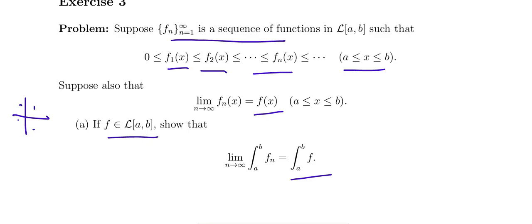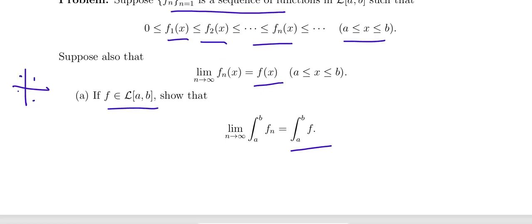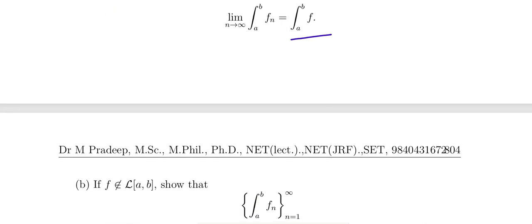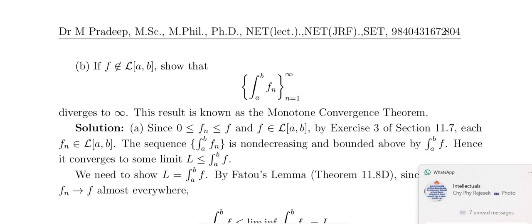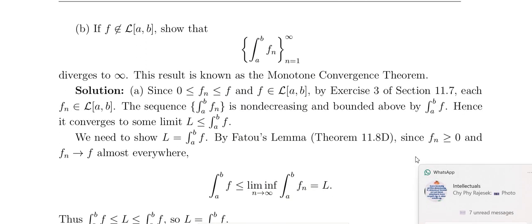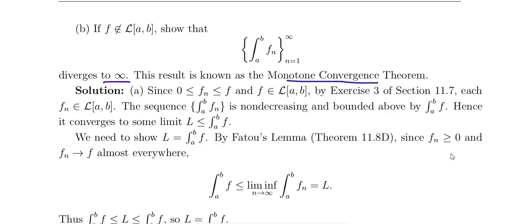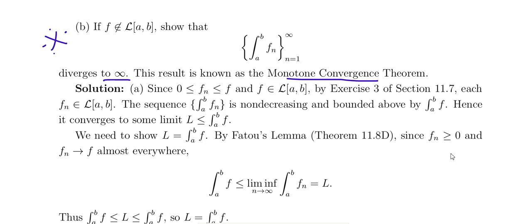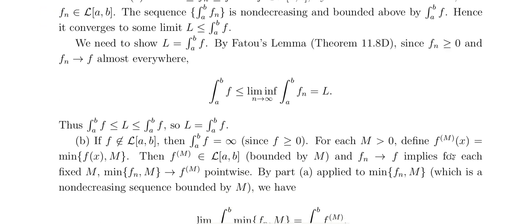That is also very important. And if f is not Lebesgue integrable, then the integral a to b of the sequence of functions diverges to infinity. Okay. So this is called the monotone convergence theorem. Okay. The statement is very important.